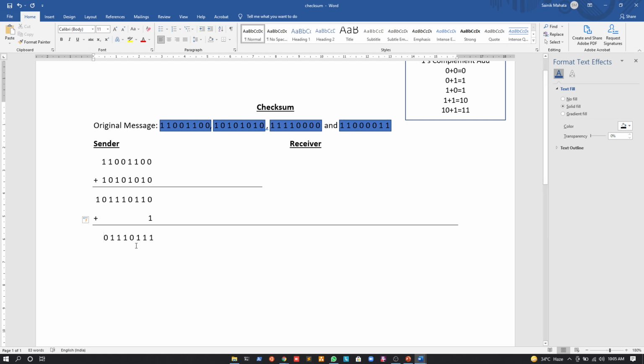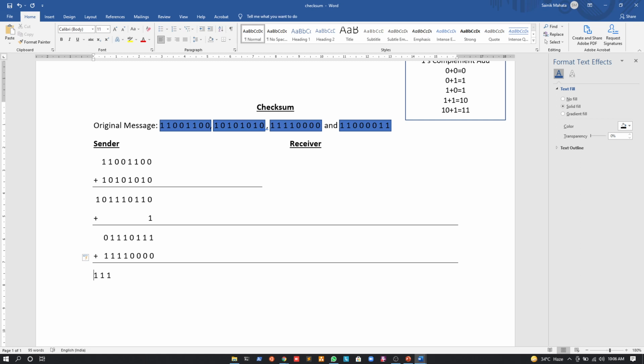Now to this, what will we add? We will add this: 1, 1, 1, 1, 0, 0, 0, 0. Let me give spaces very quickly. So what will happen here? First and foremost, 1 and 0 is a 1, and again 1 and 0 is a 1, and again 1 and 0 is a 1, right?